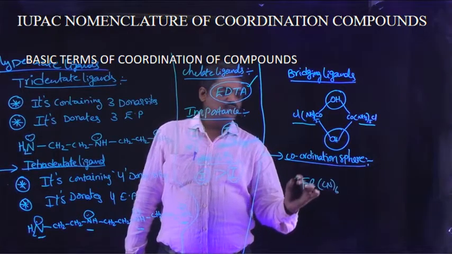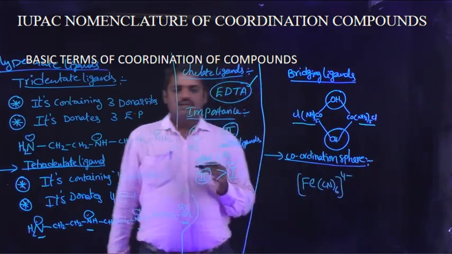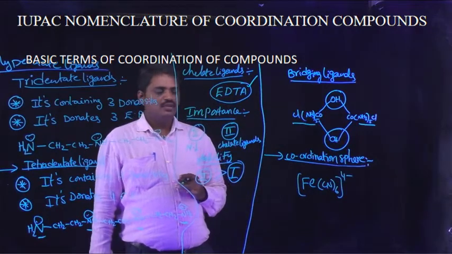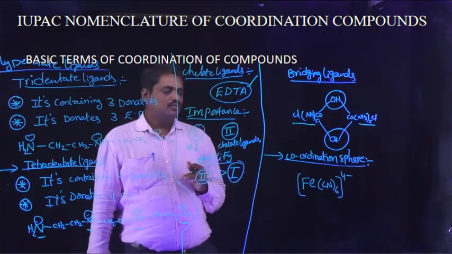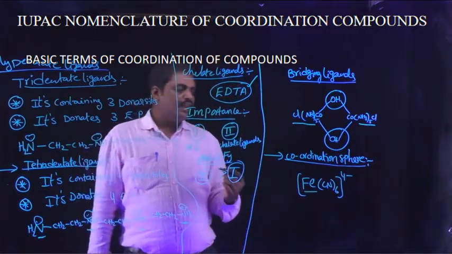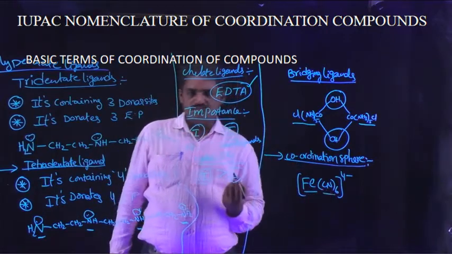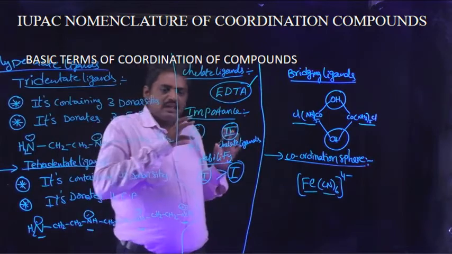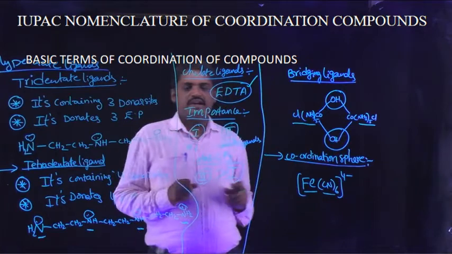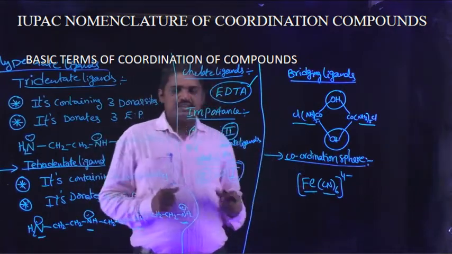[Fe(CN)6]4-. This coordination compound is taken. In this coordination compound, the central metal atom is iron. Iron is coordinated with 6 cyanide ions. So this part is observed in closed brackets.